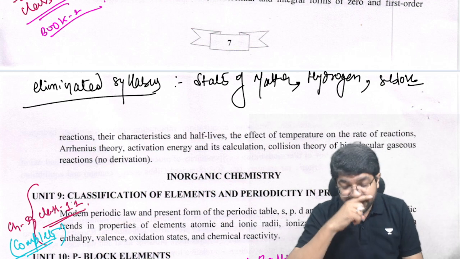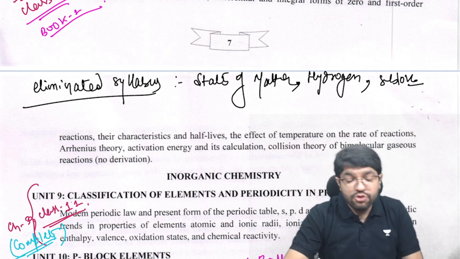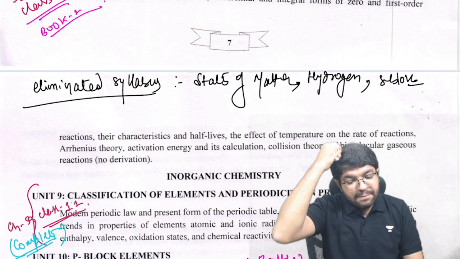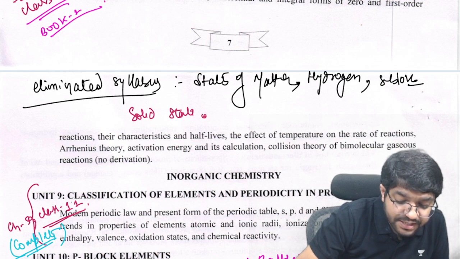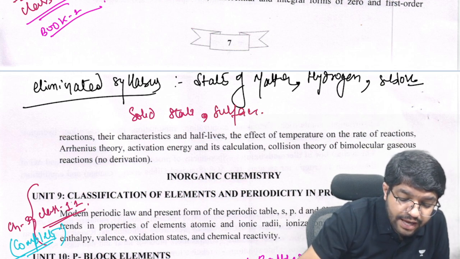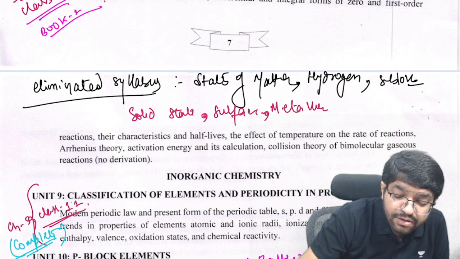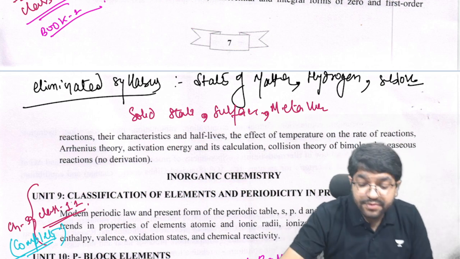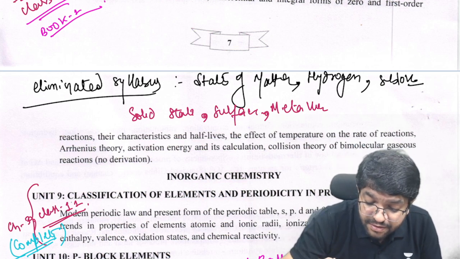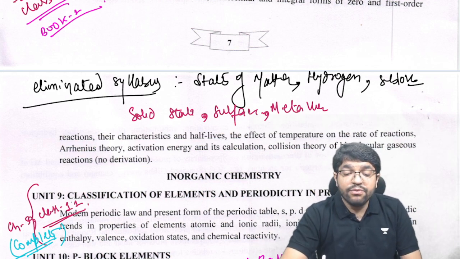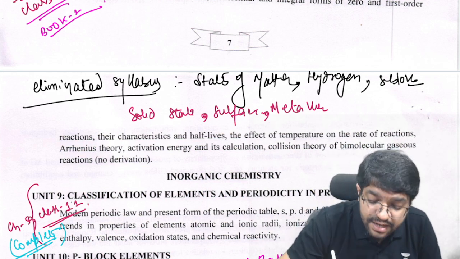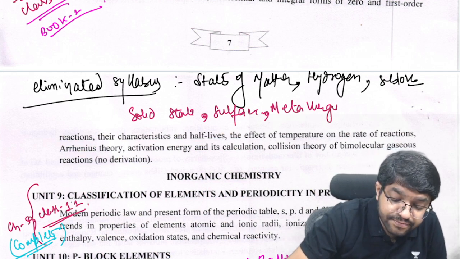Then for P block there is still no clarity, so the suggestion is we will read it completely. Then solid state out, surface out, extraction out, which means metallurgy out. States of matter, hydrogen, S block, solid state, surface, metallurgy.